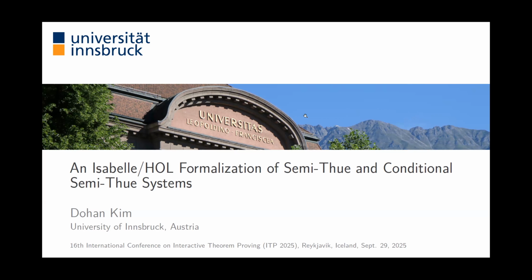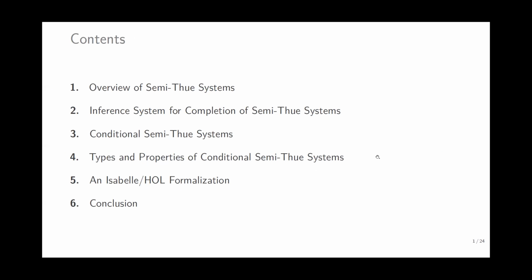Good morning, everyone. The topic of my presentation today is the Isabelle/HOL formalization of Semi-Thue and conditional Semi-Thue systems. Here are the contents. Basically, I formalized the Semi-Thue systems and conditional Semi-Thue systems and their related results. I also introduced some new results about Semi-Thue and conditional Semi-Thue systems.